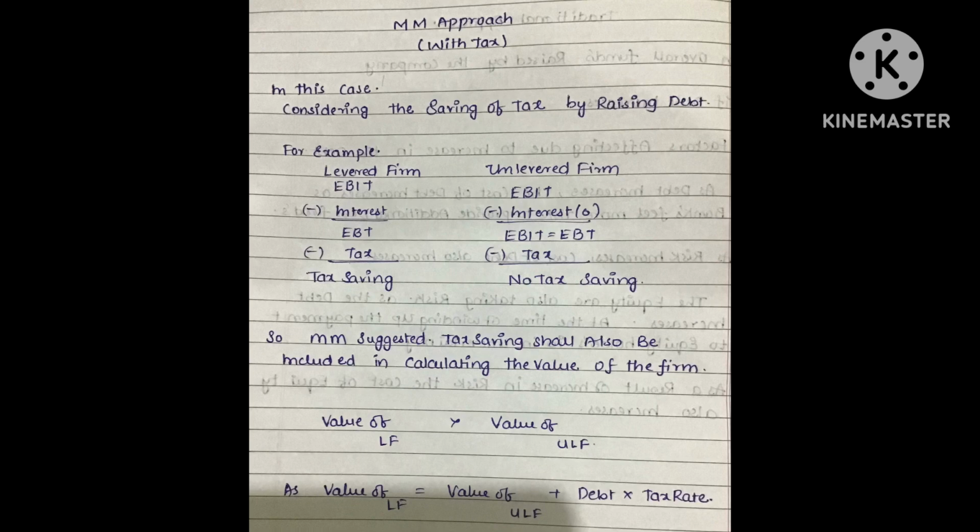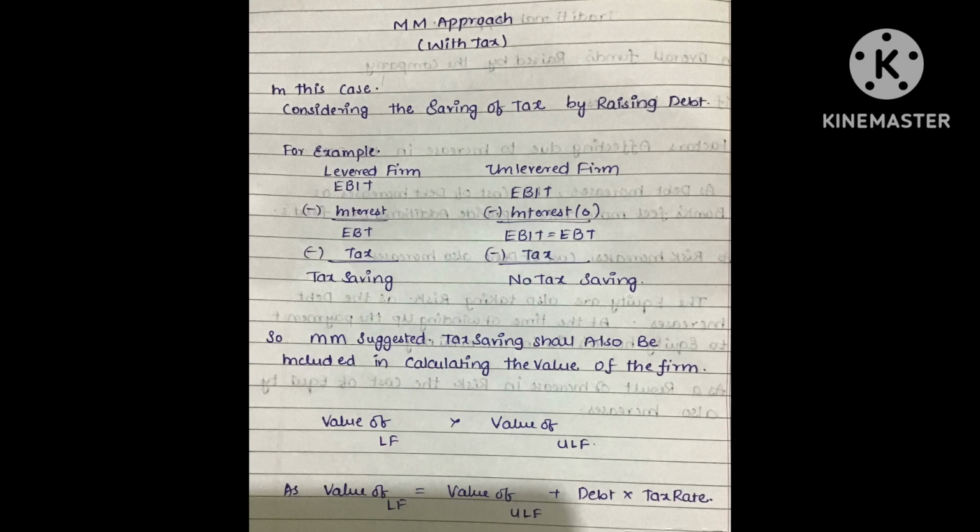But in a levered firm, the company saves tax by including interest. The interest is due to the increase in the debt. So Mr. Modigliani Miller has suggested that the value of a levered firm is increased compared to the value of an unlevered firm, as value of levered firm is equal to value of unlevered firm plus debt into tax rate, which means value of levered firm is greater than value of unlevered firm to the extent of the saving done due to increasing the debt. Let us consider it in earning terms.